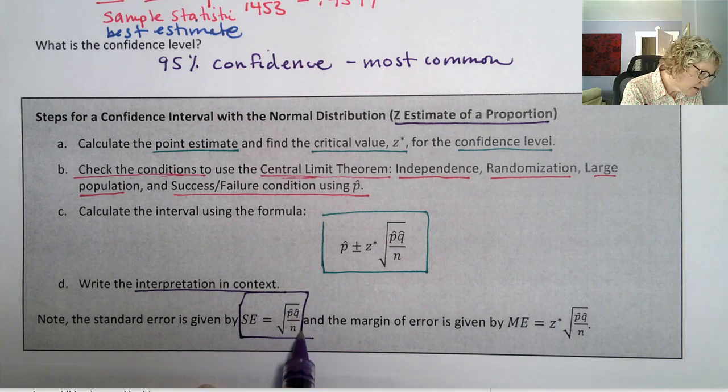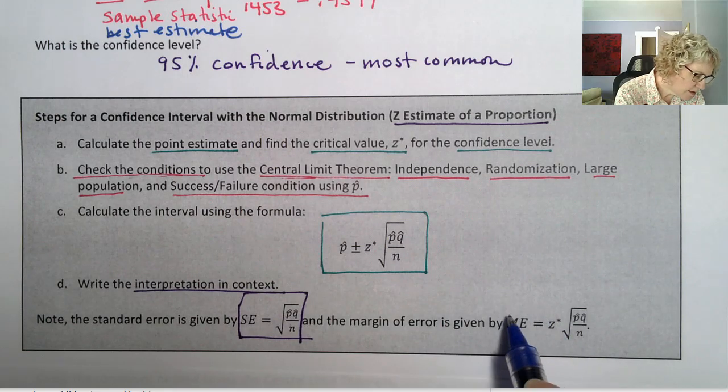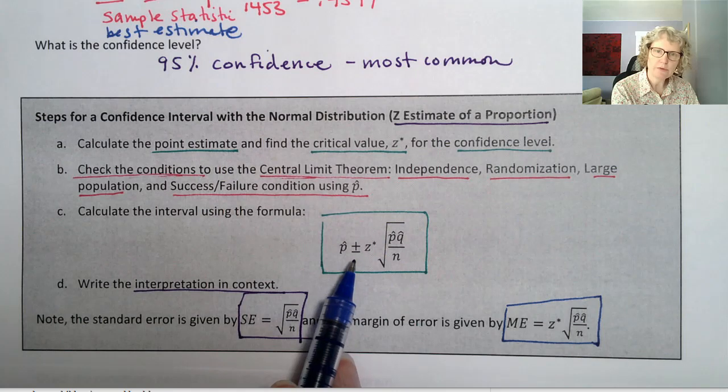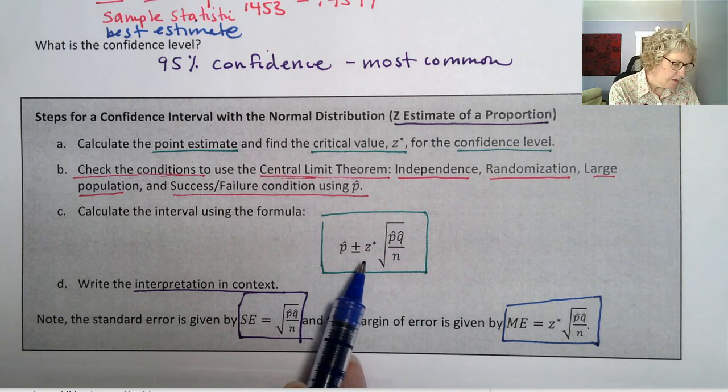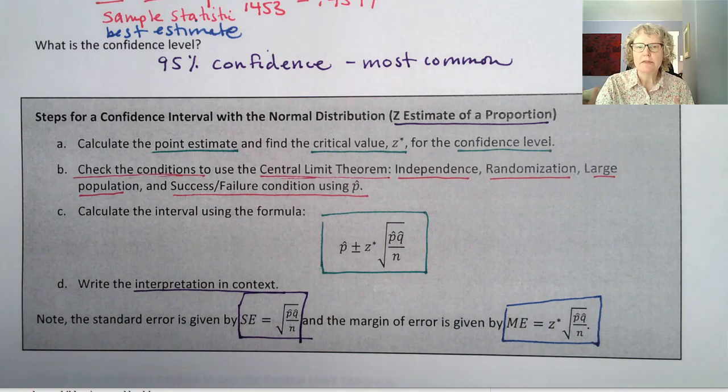So you probably recognize that square root of pq over n from talking about the sampling distribution. That's the standard error, and it determines the width of our normal distribution. And then the margin of error is the plus or minus part, the part that starts right after the plus or minus symbol. That is z star. So z star is a certain number of standard errors that we go out to give us that middle 95%, or whatever middle percent we're looking for.